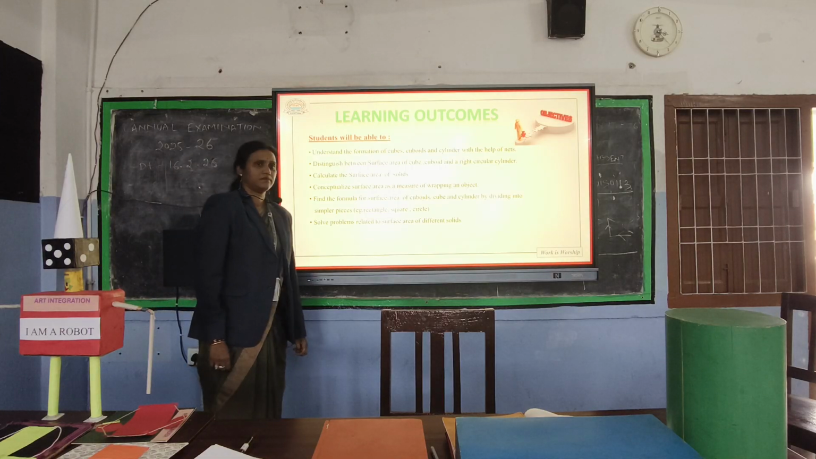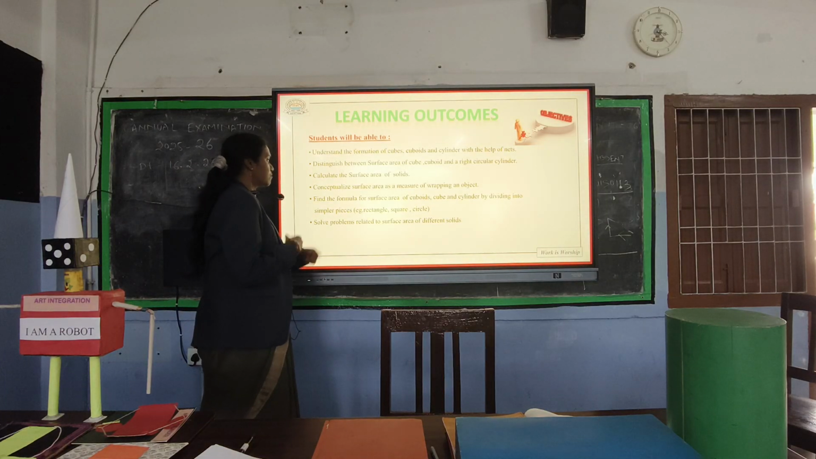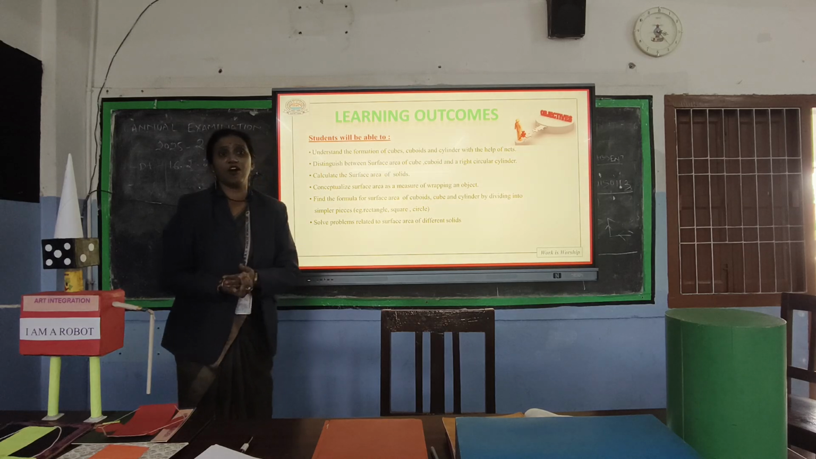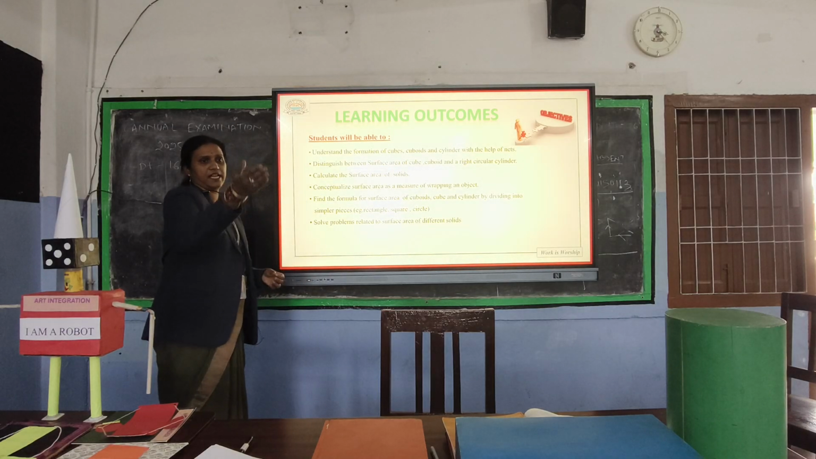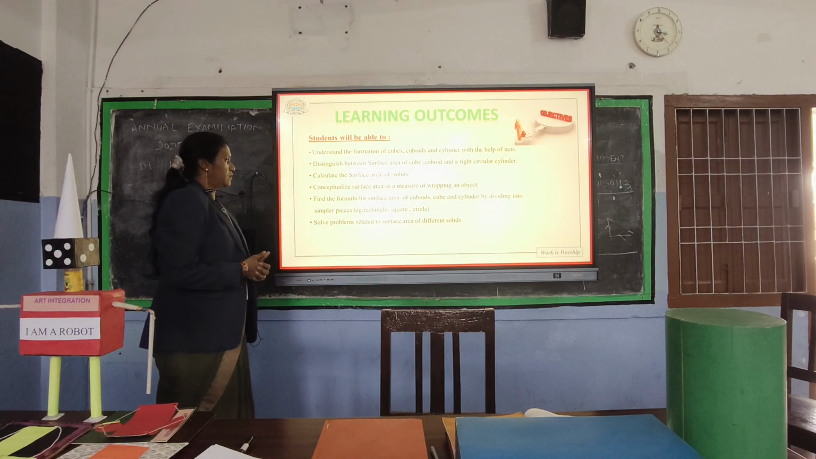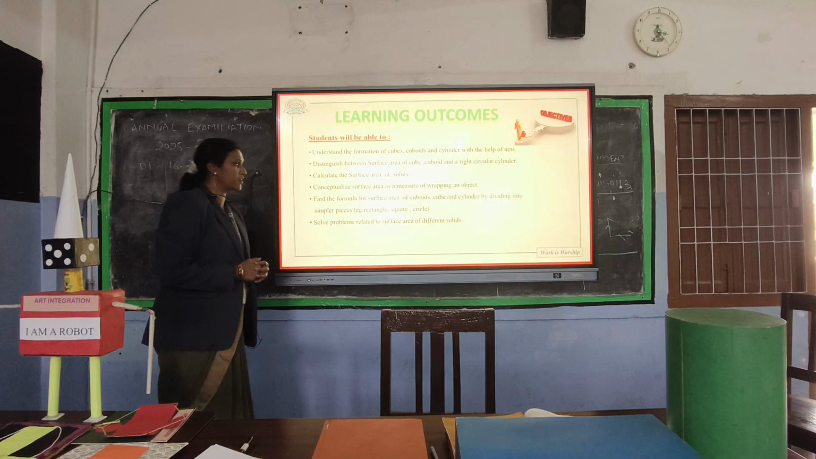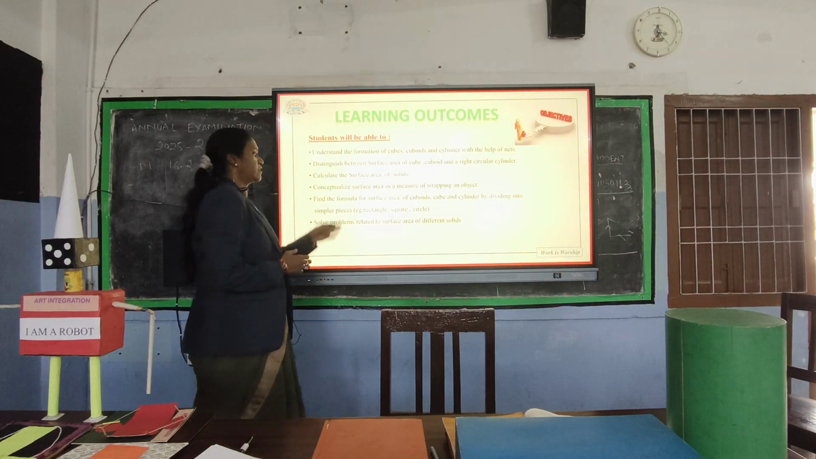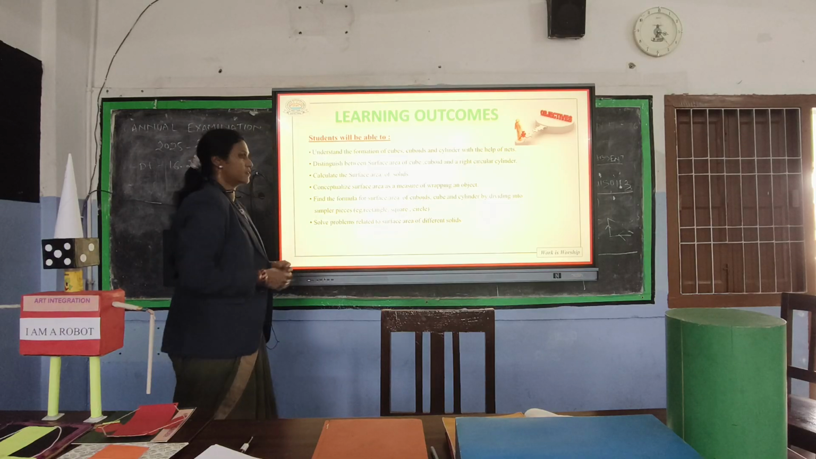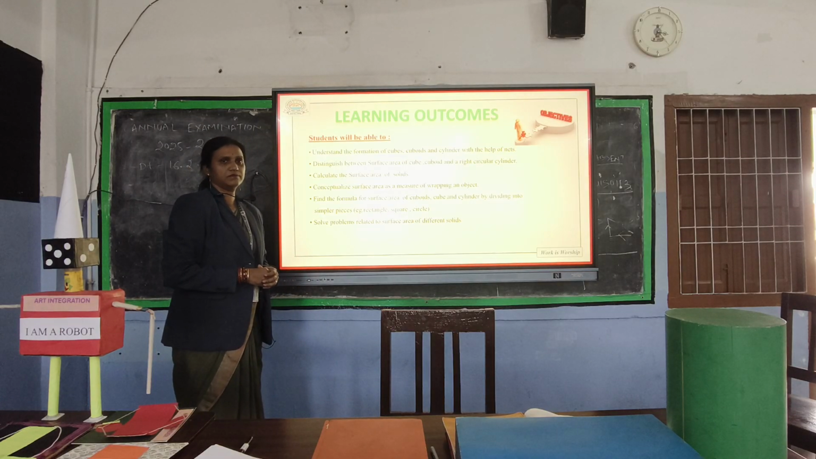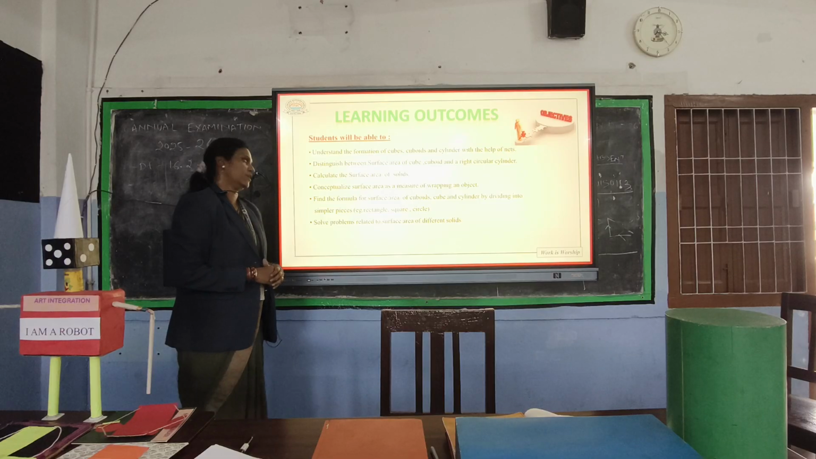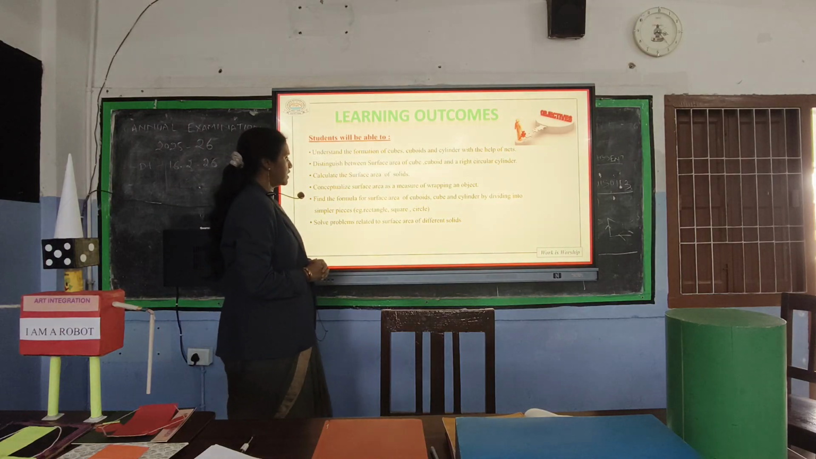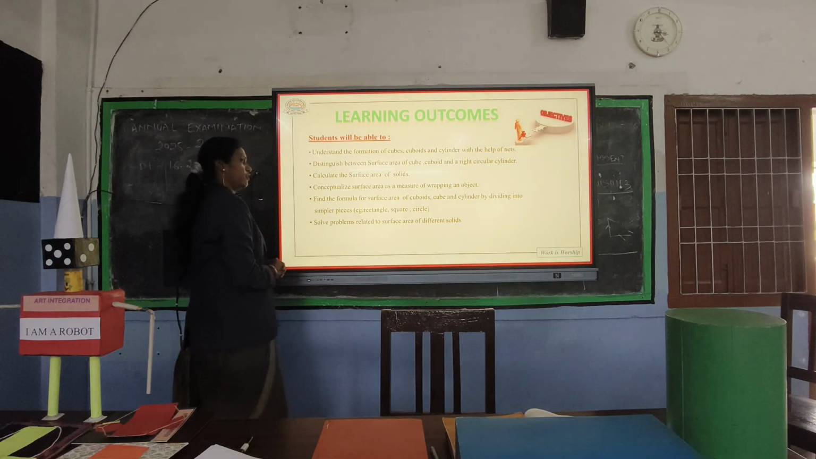Conceptualize surface area as a measure of wrapping an object. Next. Find the formula for surface area of cuboids, cube and cylinder by dividing into simpler pieces like rectangle, square and circle. Solving problems related to surface area of different solids. You will be able to solve problems related to surface area of different solids.